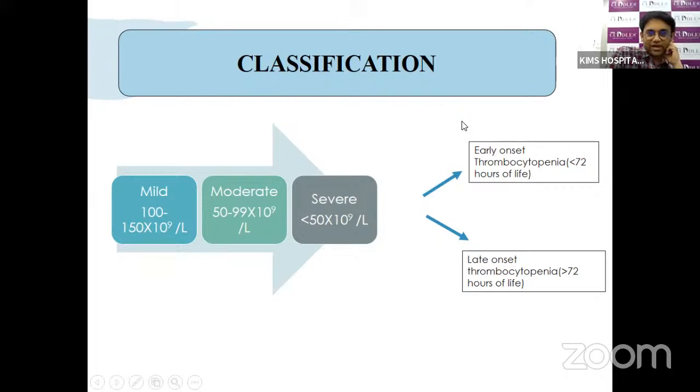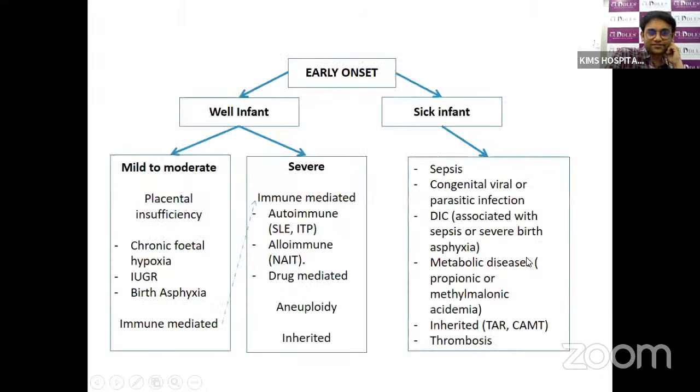And then based upon the time of onset. The early onset thrombocytopenia is thrombocytopenia happening in the first 72 hours of life, and the late onset thrombocytopenia is happening beyond 72 hours of life. In early onset thrombocytopenia, the onset is in the first 72 hours of life, and based upon the clinical condition of the baby, the causes are different.